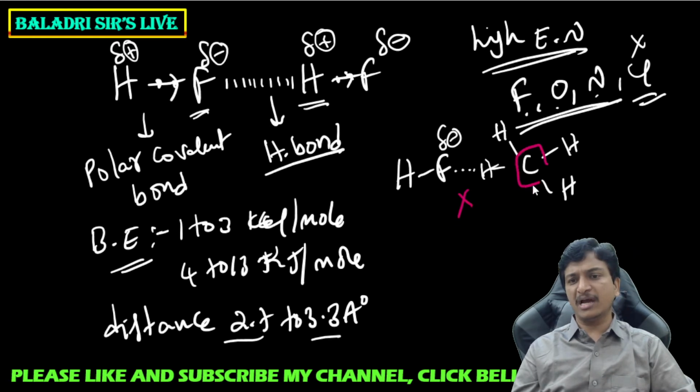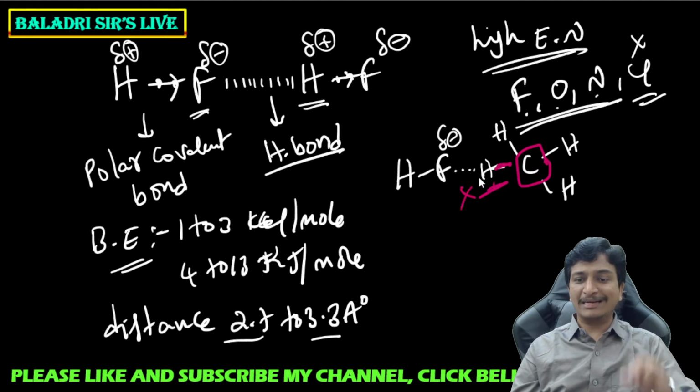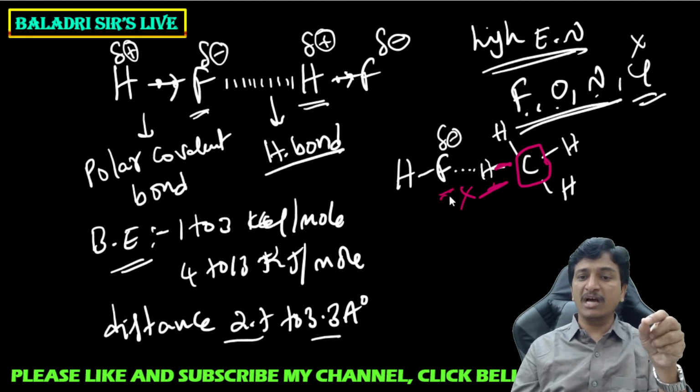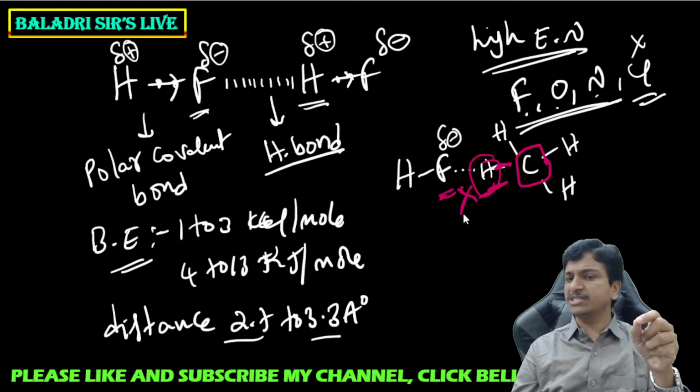Because carbon is not a highly electronegative element. So it cannot make that hydrogen partially positive. Whatever hydrogen is attached to carbon will not have a partial positive charge. So the bond present here is not a hydrogen bond. Listen very carefully. The attraction developed between fluorine of the HF molecule and hydrogen of methane is not at all a hydrogen bond, because it is not a partially positive charged hydrogen.